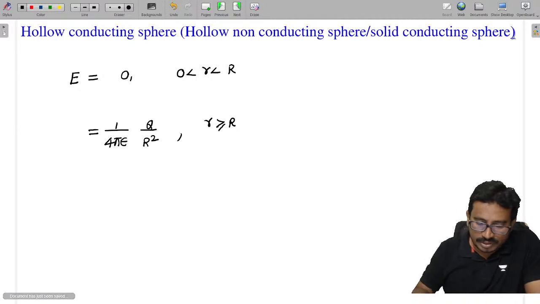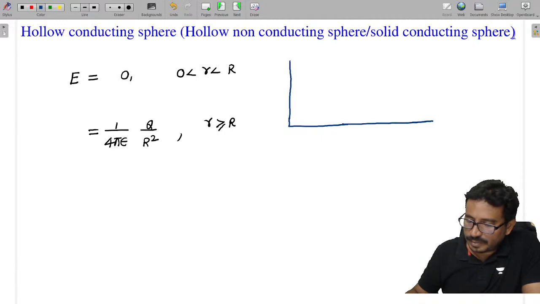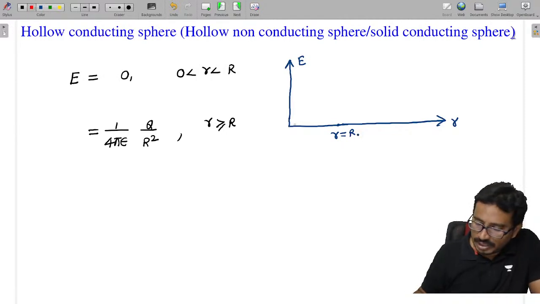Now if you draw these variations, how does this electric field plot look with respect to distance? This is the point when small r equals capital R. Up to capital R there is no electric field.